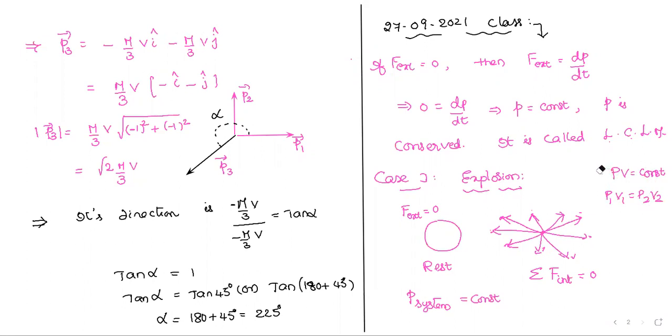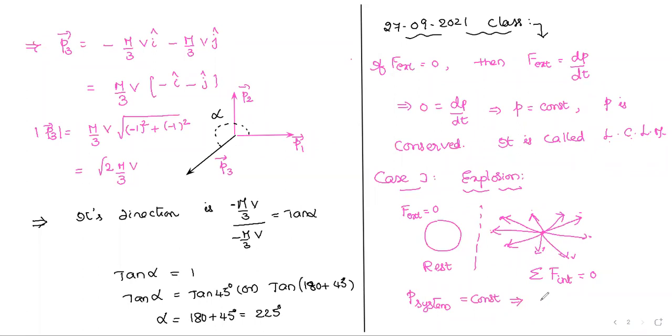In the same way here, if something is constant, then how much is it before and how much after? Before the explosion, after the explosion. Like P1 V1 equals P2 V2, in the same way I will write here.